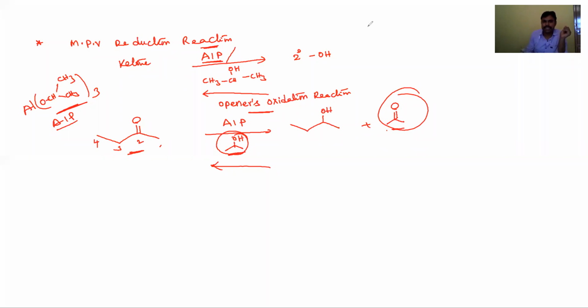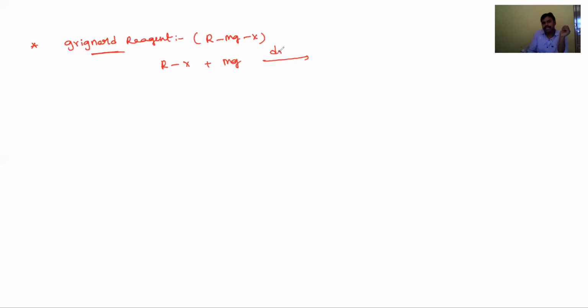Okay, students, the next important reagent is the Grignard reagent. What is the Grignard reagent, dear students? Alkyl magnesium halides are known as Grignard reagents. How to prepare a Grignard reagent? Alkyl halides react with magnesium metal in the presence of dry ether to produce RMgX, alkyl magnesium halide, known as the Grignard reagent.